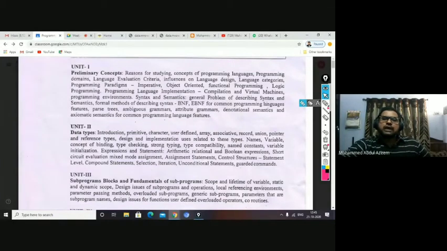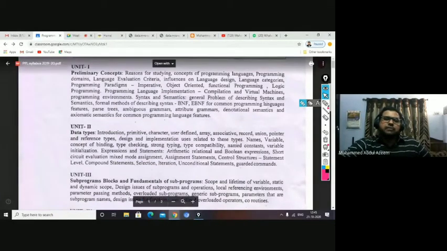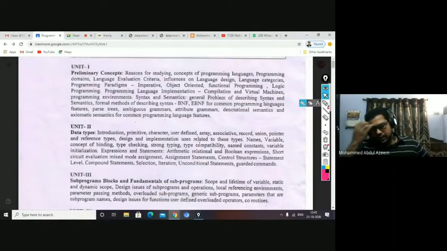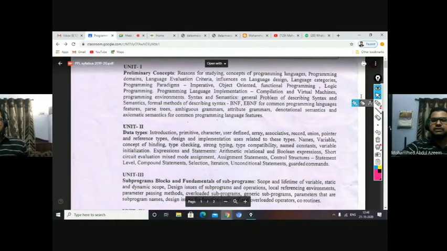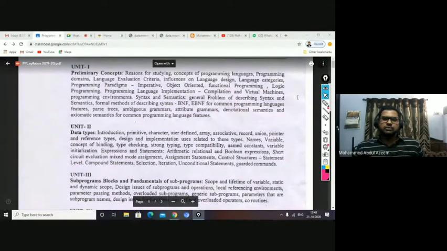Then we have naming, naming a variable, and type binding. When you want to perform, for example, an addition operation, you write C equal to A plus B. If you know the range, then you can use that variable in its proper way. This is all the syntax and semantics of the programming language. Before you use a programming language, you must know its syntax and semantics.